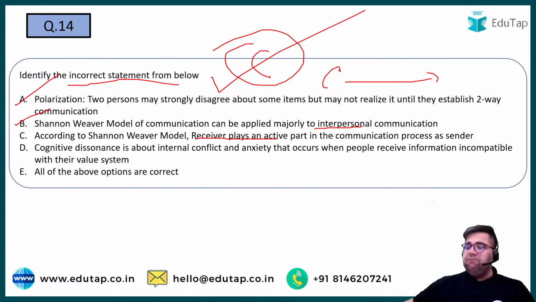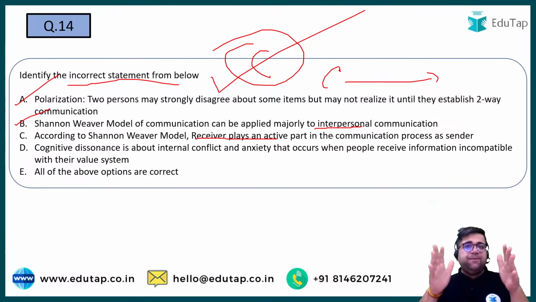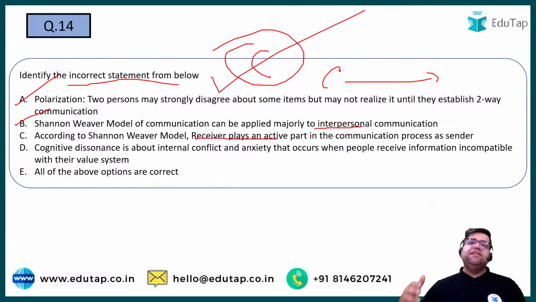Even if you open any model of communication, you can see that the majority of the steps are taken by the sender only. For example, even if one-way communication has to happen, then the sender has to be there, right? In two-way communication, yes, you can say that the receiver then joins in later. But for communication, the sender is a very, very important party, right? So the answer over here will be option number C only.